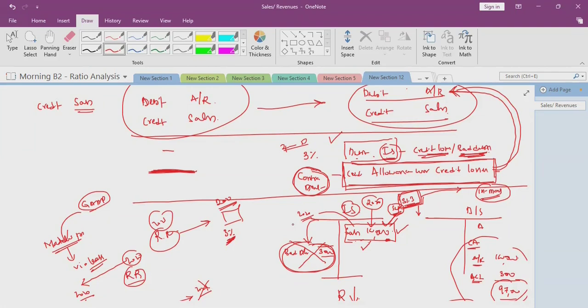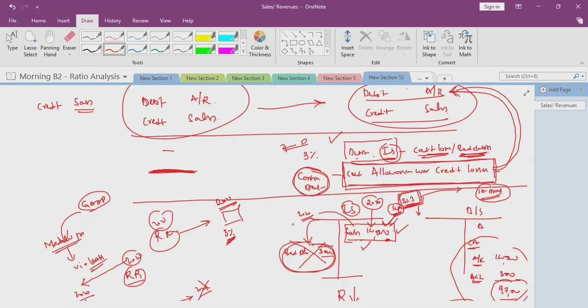This is a contra asset account. A contra asset account does not decrease any asset permanently. However, for the net effect in the balance sheet presentation, we will deduct this contra asset from the respective asset account. That is the beauty of the allowance method. Though it is not permanently decreased, while showing, we'll show the net amount of asset and contra asset, that is 97,000.